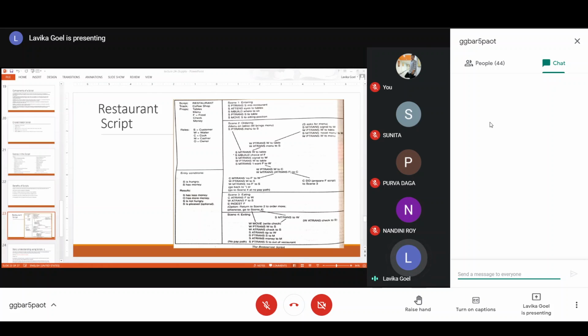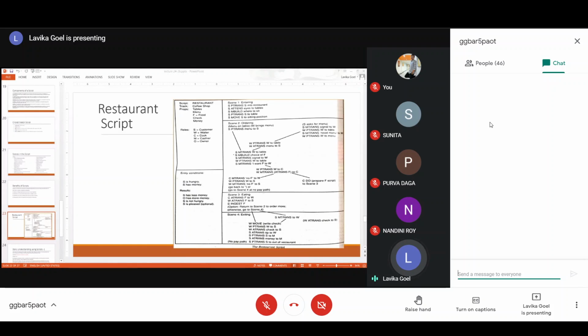Then we have entry conditions. If you want to go to a restaurant, or if you want to activate this script, then the customer should be hungry. That is the first precondition. He should be hungry, then only he will go to eat something. And he should have money, because he wants to buy, so he should have money. So these are the two entry conditions.